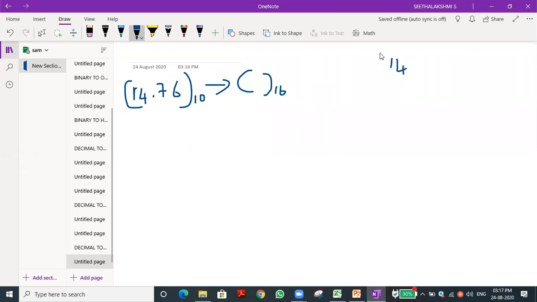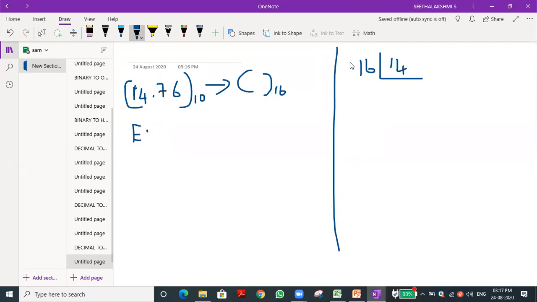So 14 divided by 16, 14 is less than 16, isn't it? So we cannot do the division. For that purpose, what is the equivalent value for 14 in hexadecimal? E. So E we can directly write it.